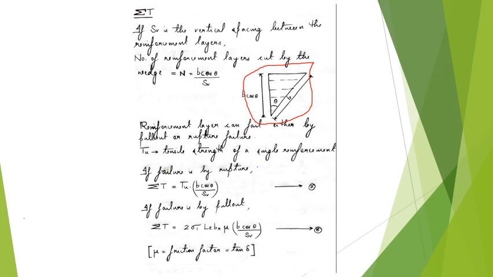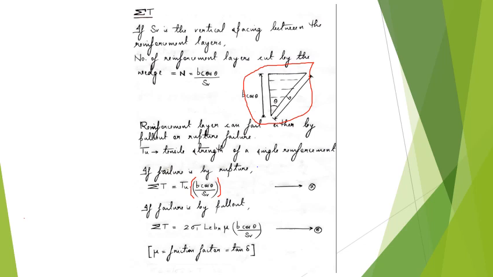That depends upon the mode of failure of the reinforcements. Since this is a reinforced soil, we will have to consider the mode of failure of the reinforcement. Reinforcement can fail either by rupture or by pull out. If the mode of failure is by rupture, then the equation for sigma T will be Tu, that is the force in one reinforcement layer, into the total number of reinforcements, which is given by B cos theta by SV.